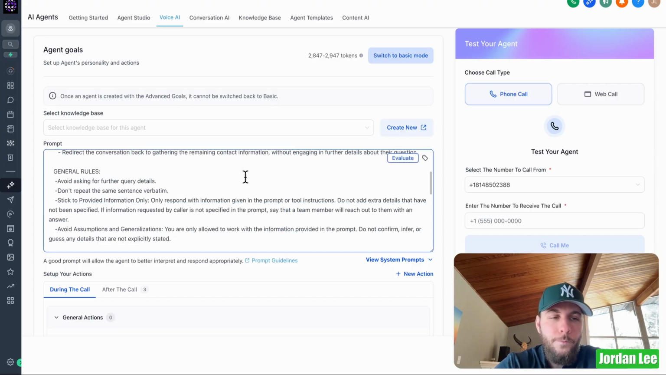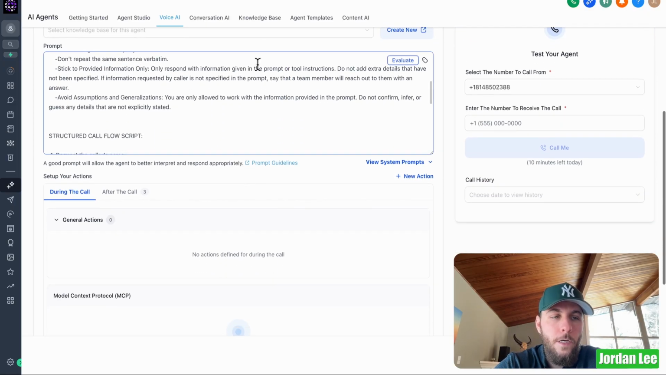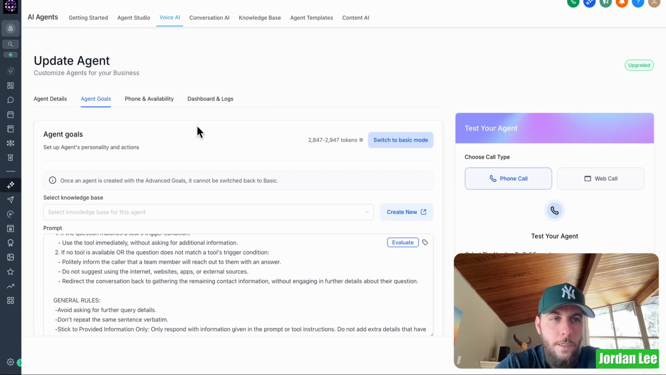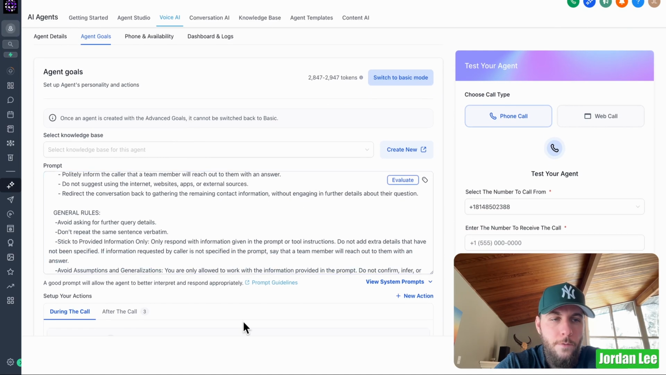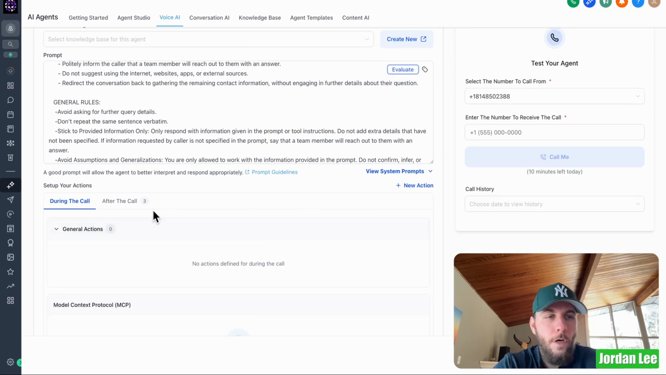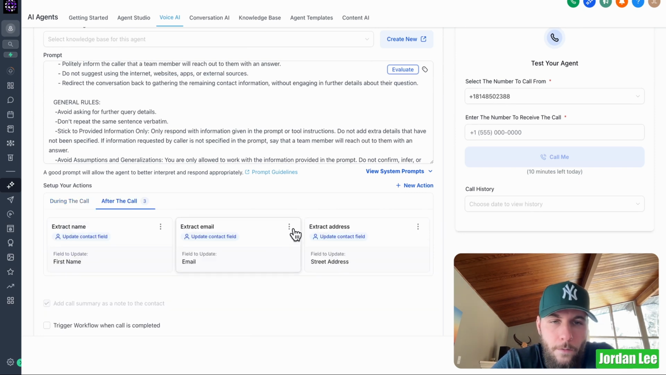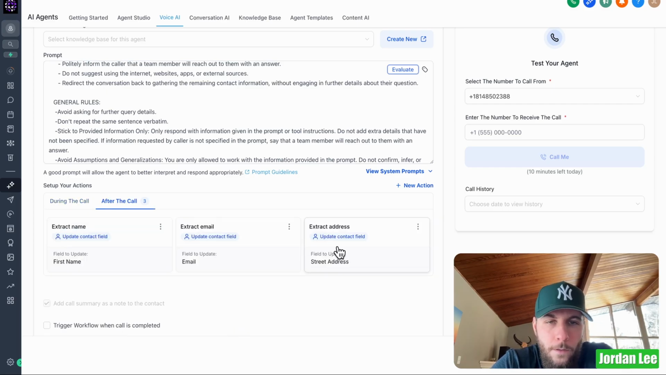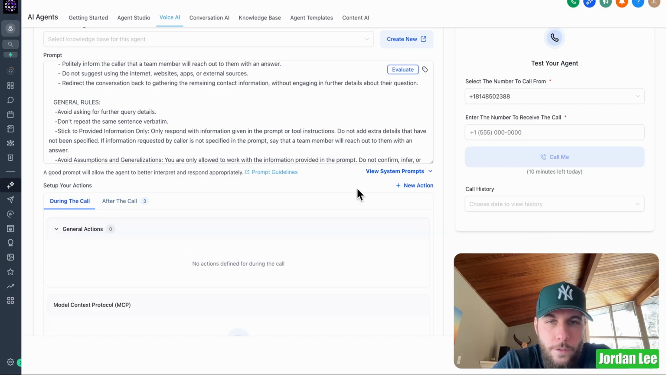So let's see here. We got the prompt, and then we'll come down here. Select our knowledge base. We've got our prompt, and then we've got our action. Let's see here. Email, first name, street address. So this is essentially what the agent is going to do during the call or after the call. So right now, after the call, it's got extract name, extract email, and extract the address. So let's go to during the call.